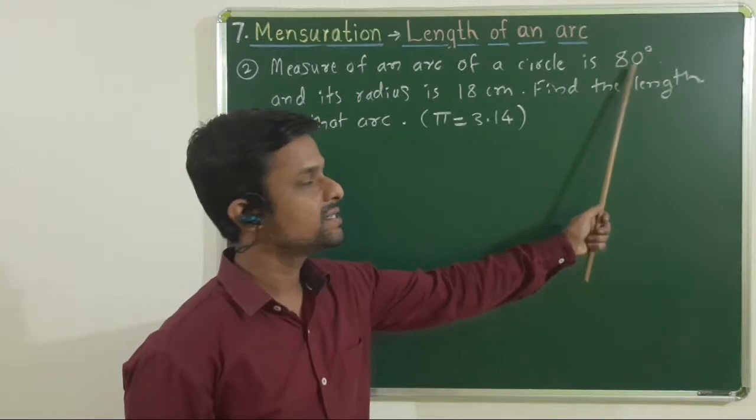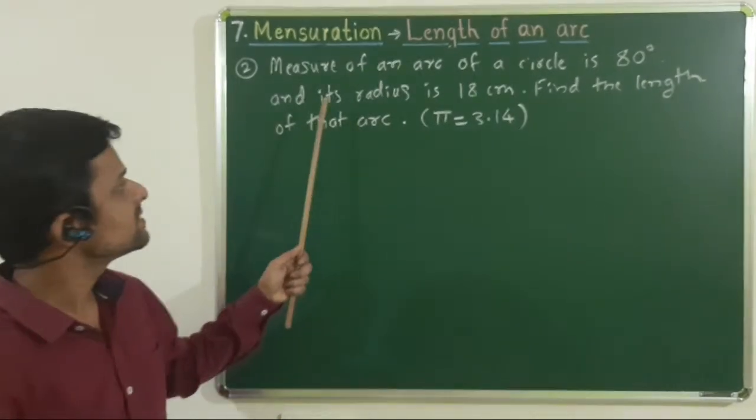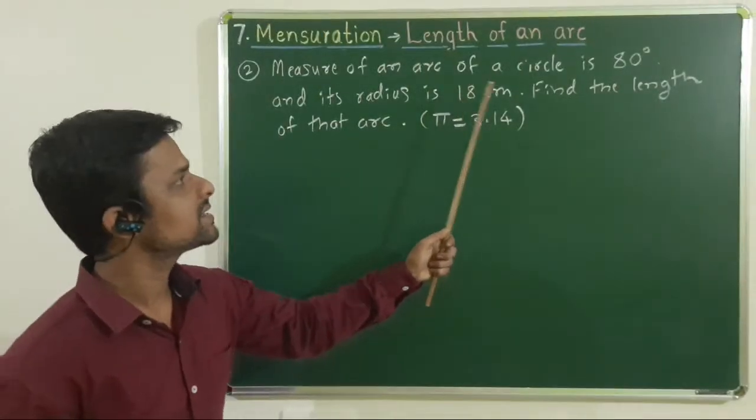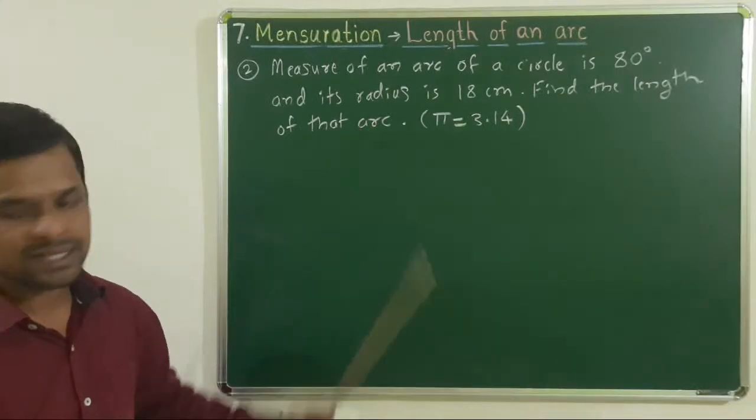In your textbook it is 80 centimeter, make it 80 degree, cross out centimeter, and its radius is given as 18 centimeter. Find the length of that arc. We have to find the length of that arc.